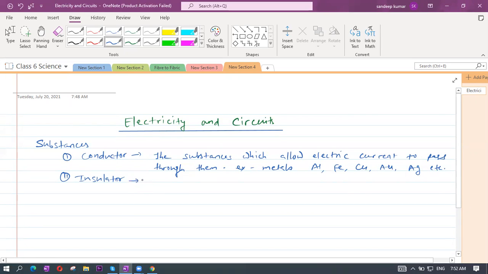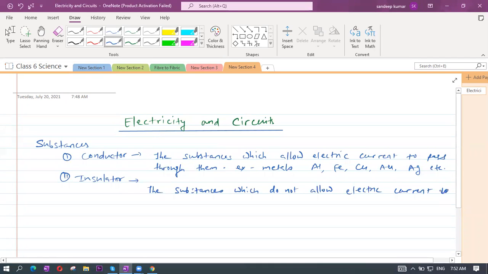Insulator means what? These are the substances which do not allow the electric current to pass through them. Electric current or electricity is the same thing.